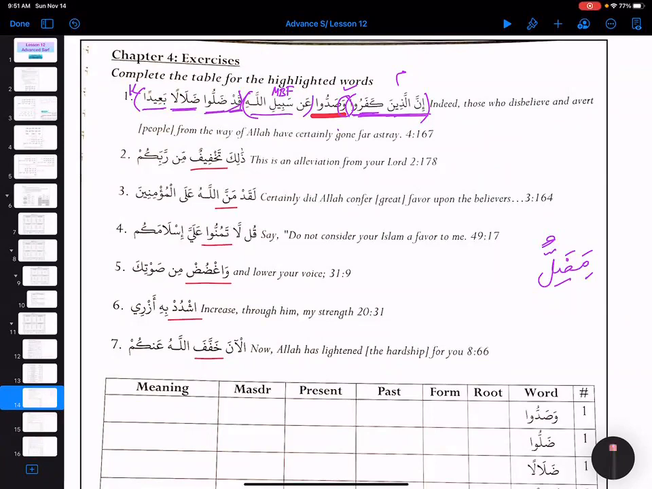But this is basically part of, this kafaru is part of allazina, right? Yeah, because it is silatul mawsul. This is silatul mawsul, right? It is not by itself. So that's why the whole thing, since they are connected together, the whole thing would be mubtada.